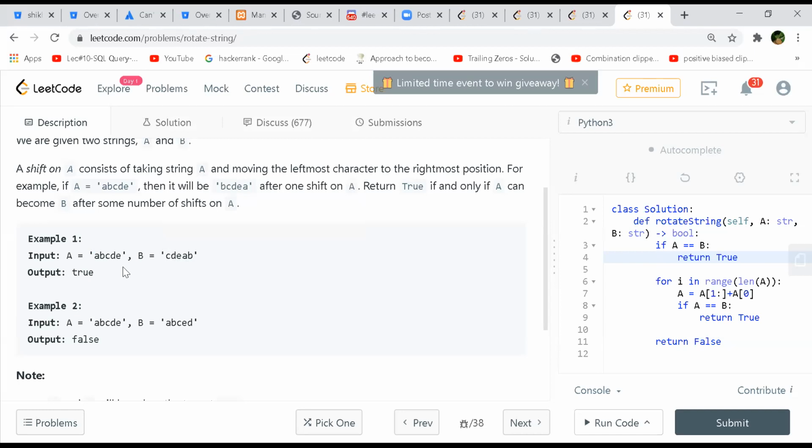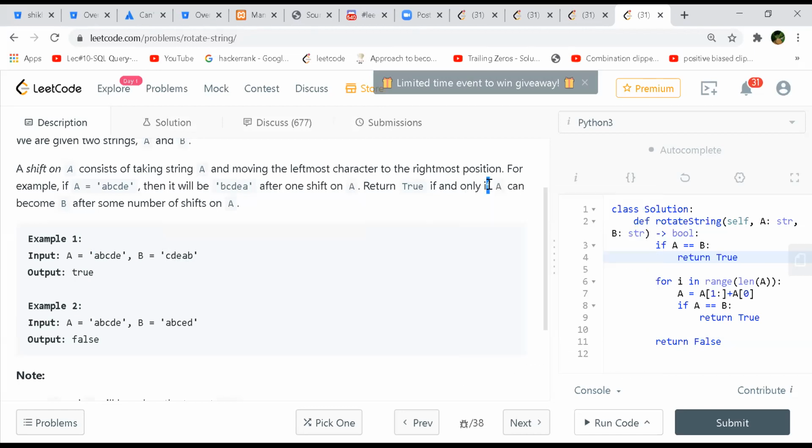And only if A can become B, right? That is what it says. No, both ways when "if and only if" is there. So A implies B and B implies A both. And operation is there, A to B and B to A. No, what they're saying is return true if and only if A can become B. They are not saying the other way.